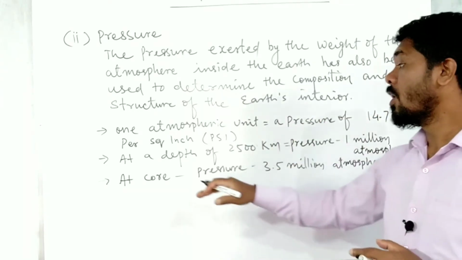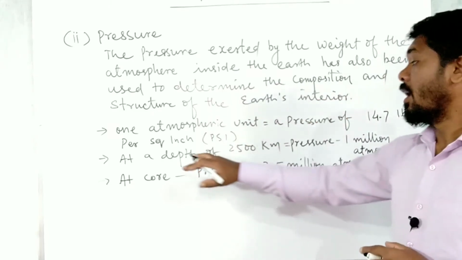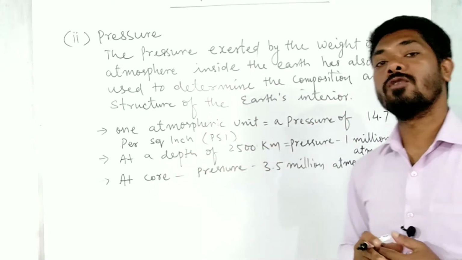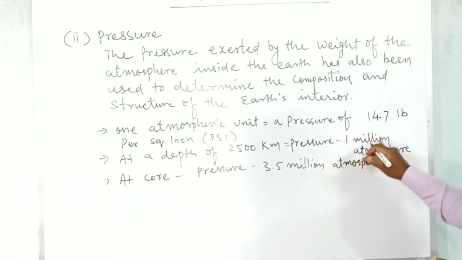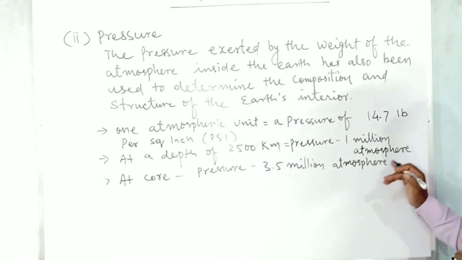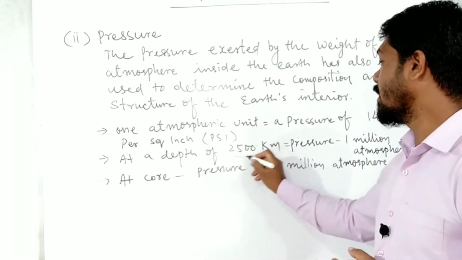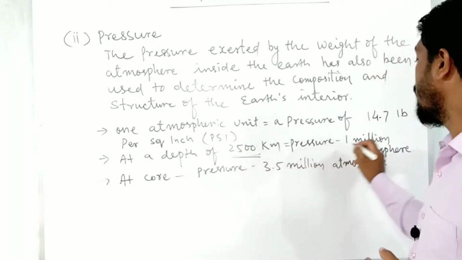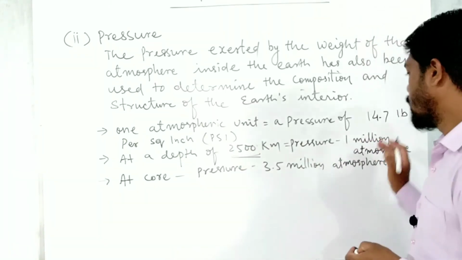When we estimate according to this unit, at a depth of 2500 kilometers, the pressure will be 1 million atmospheres, right?